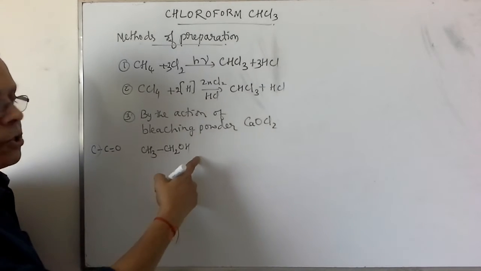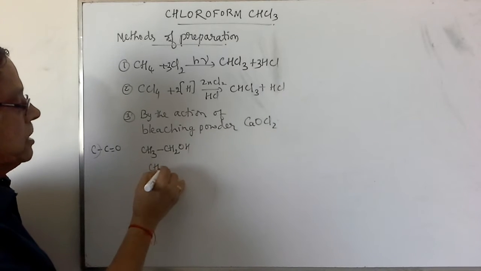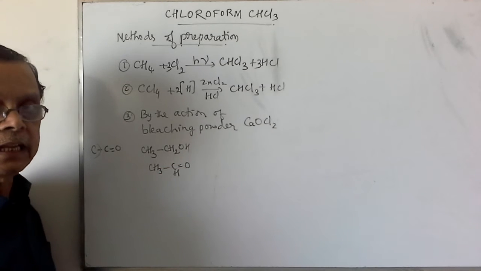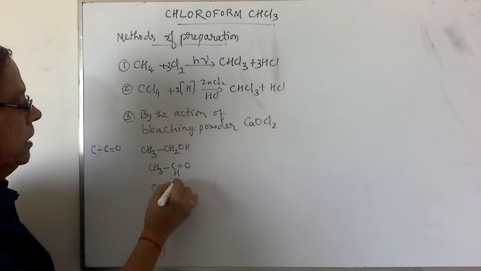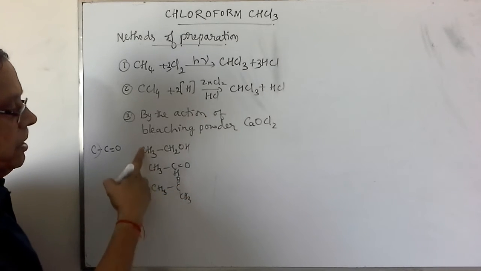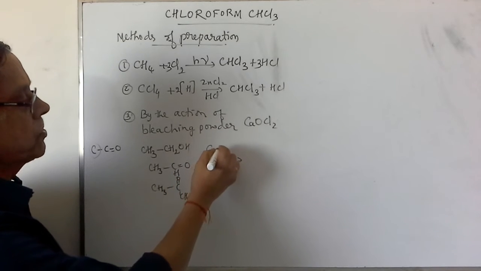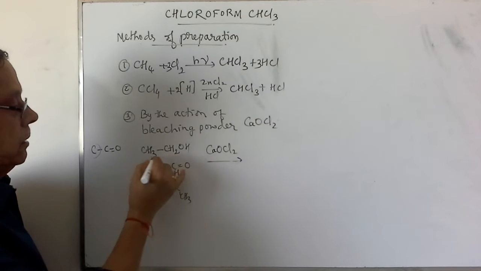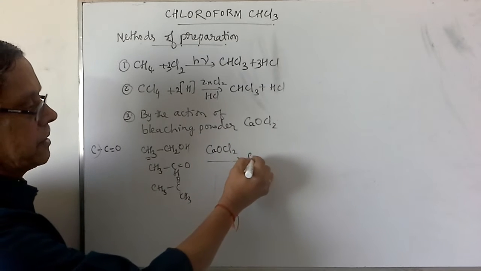This CH3CH2OH, that is ethanol. Similarly, we have CH3CHO, acetaldehyde. Similarly, we have CH3C double bond O CH3. If this condition is satisfied, when you treat this with calcium oxychloride, that is bleaching powder, then this carbon atom is converted to chloroform, CHCl3.